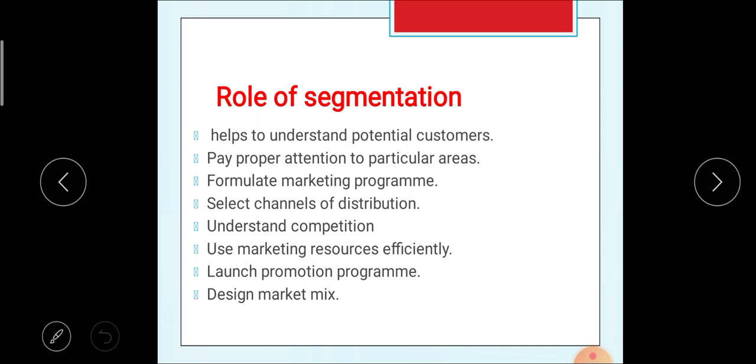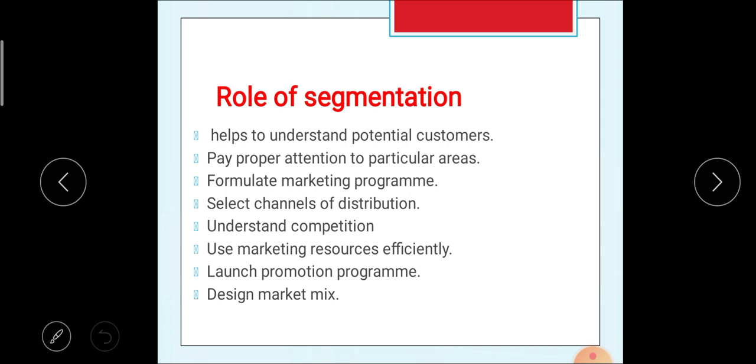Second, pay proper attention to particular areas. As we know the potential customer, according to the needs of that customer, the producer or firm can pay proper attention to particular areas.